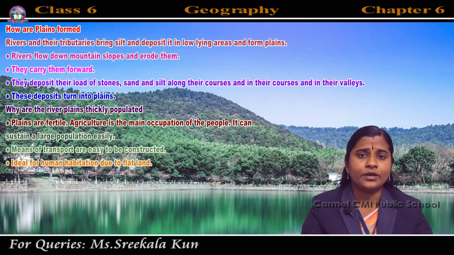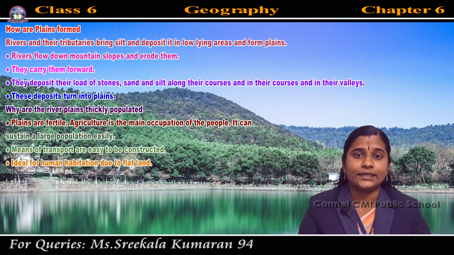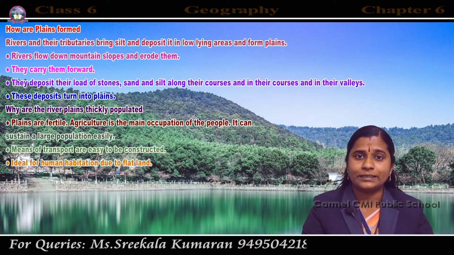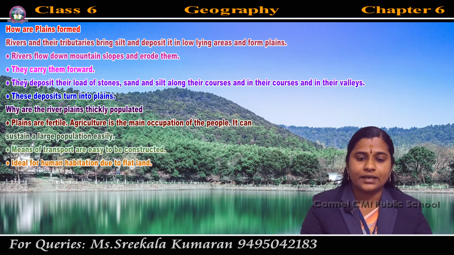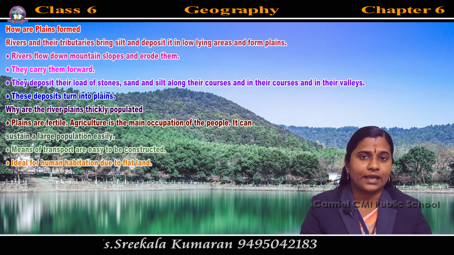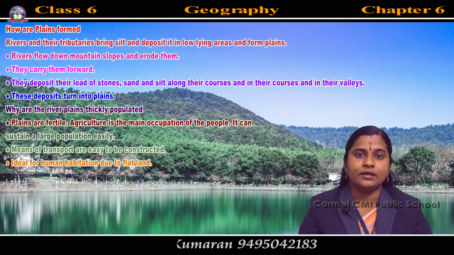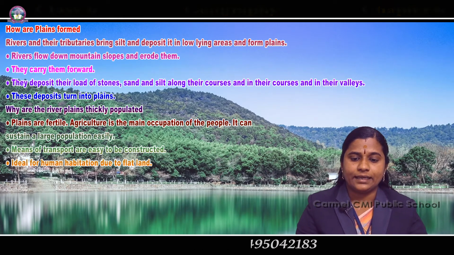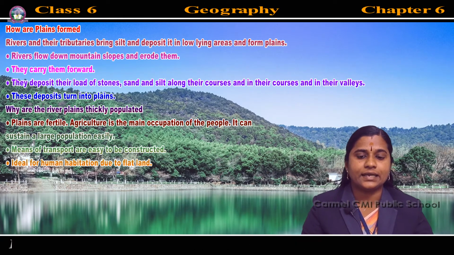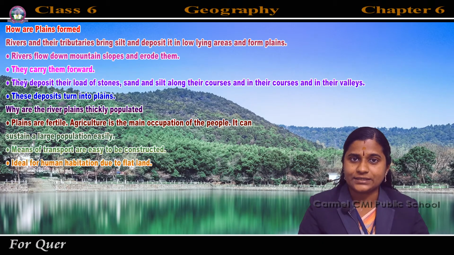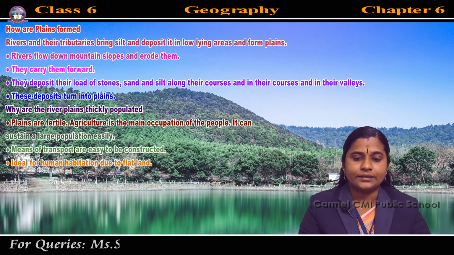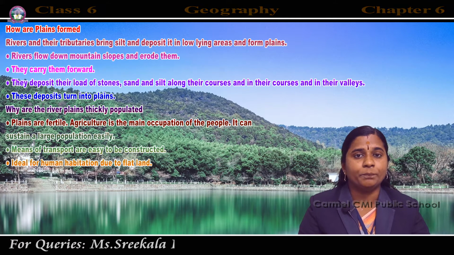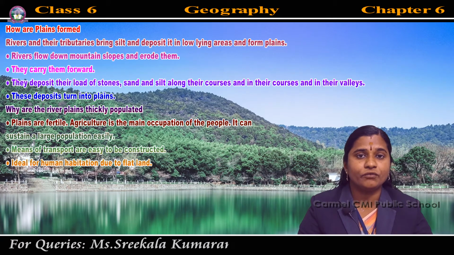These rivers carry the silt forward, and they deposit their load of stones, sand and silt along their courses and in valleys. And these deposits turn into plains. That is how plains are formed.